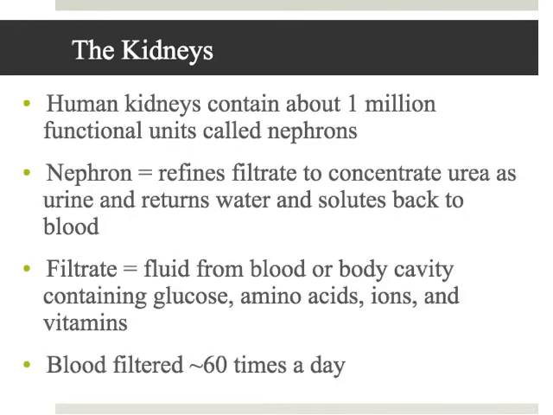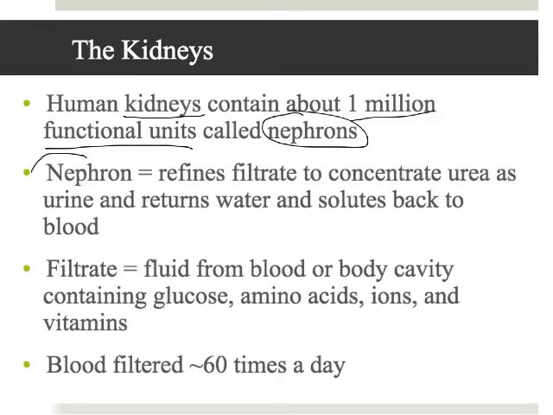Okay? Because the kidneys are so important to the system, let's break them down a little bit. We have 2 kidneys, and they're located towards your back, and each one has 1 million functional units, and the functional unit is the part of the kidney that does the work. These functional units are called nephrons. Okay?